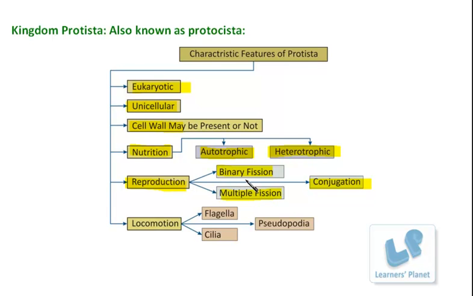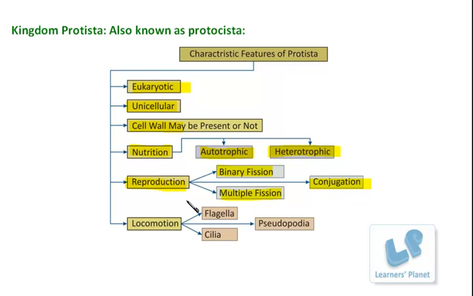This type of division is also observed in the monerans. But there, multiple fission is not taking place. The organisms are not reproducing by multiple fission, right? And the other process which these protistans follow for reproduction is conjugation. So conjugation is a type of sexual reproduction which is observed in these lower organisms.